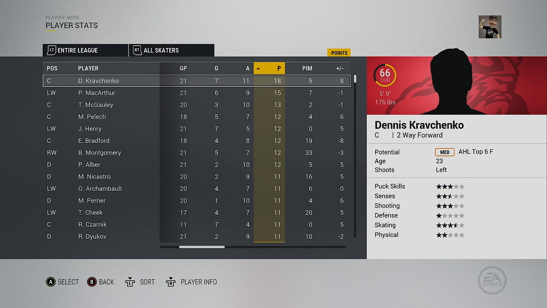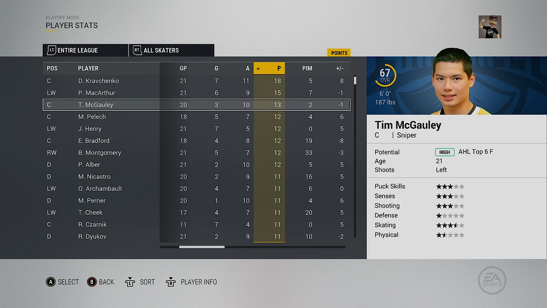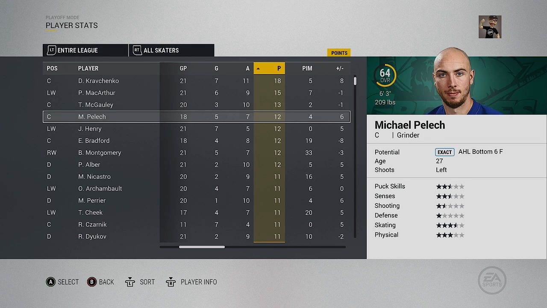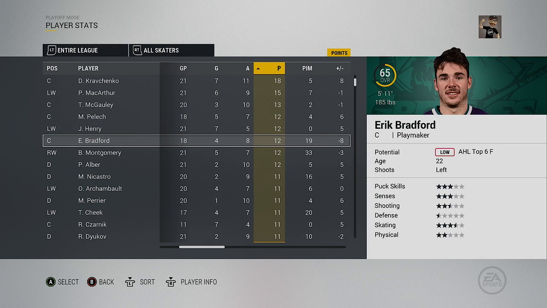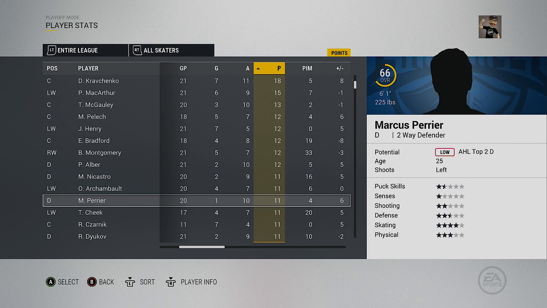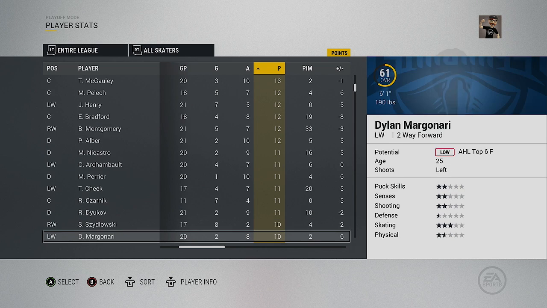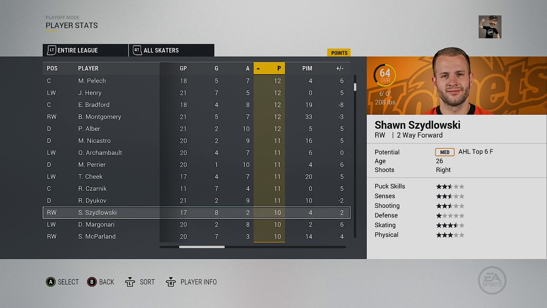Alright, so it looks like that Denis Kravchenko guy is the top point getter so far. 18 points in 21 games for him. It's a 23-year-old with the AHL top 6 potential. It's always fun to see what the potentials next to all these guys are. Peter MacArthur with 15 points. Tim Magali, I actually know who that is. 13 points for him. Michael Pelich, interesting. He's the brother of one of the Pelich brothers. Henry, yep. Low overalls on all these guys, like 68s, 64s, low to mid to high 60s on all these players. But yeah, they are definitely getting some point totals up there, so very interesting.